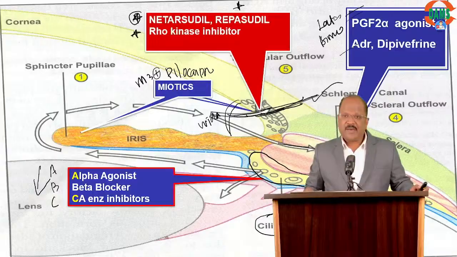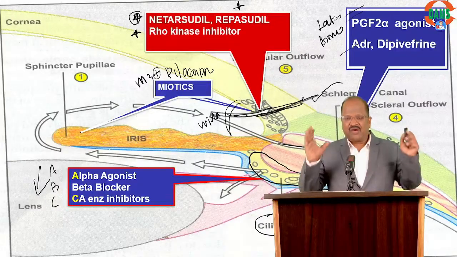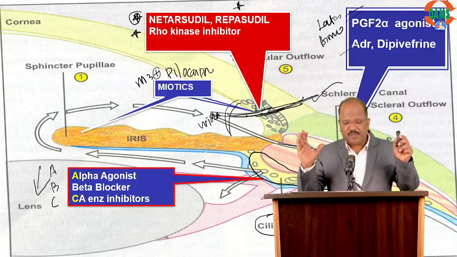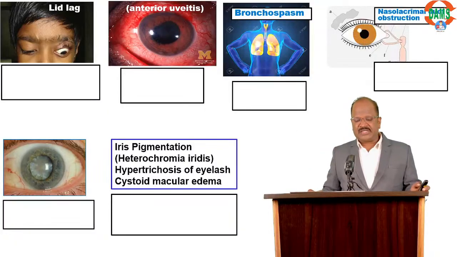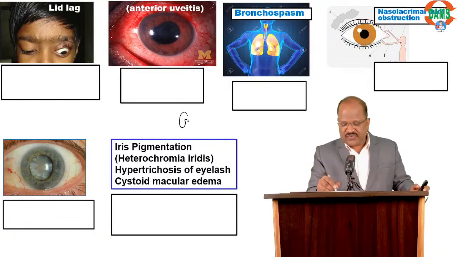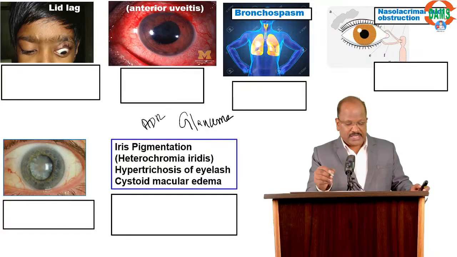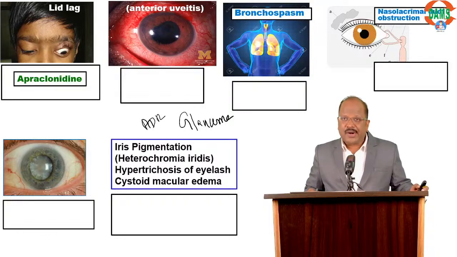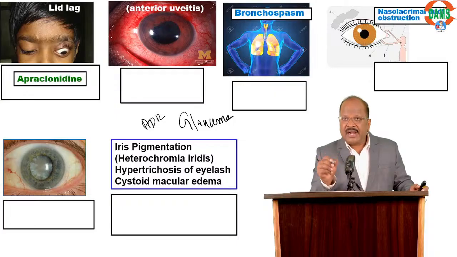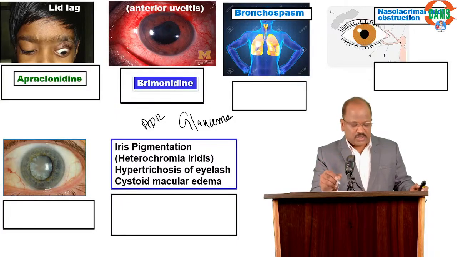And finally, going to adverse effects. Adverse effects are also very much important. Can you please give a rapid answer? Name the drug useful in glaucoma causing the adverse effect of lid lag. That is apraclonidine, alpha 2 agonist. Name the drug causing anti-uveitis: brimonidine. So remember, apraclonidine and brimonidine are both alpha 2 agonists.